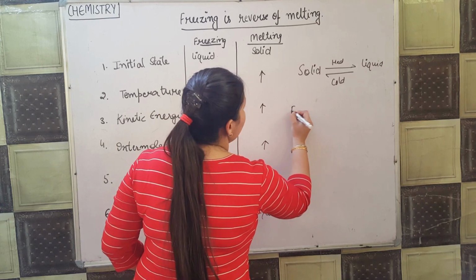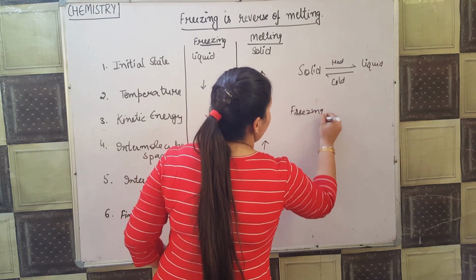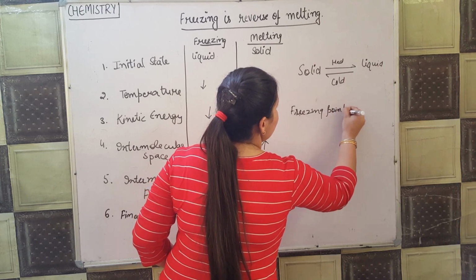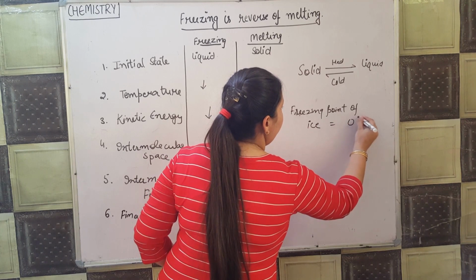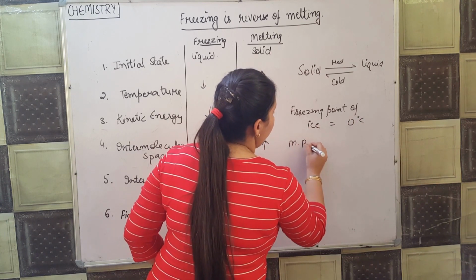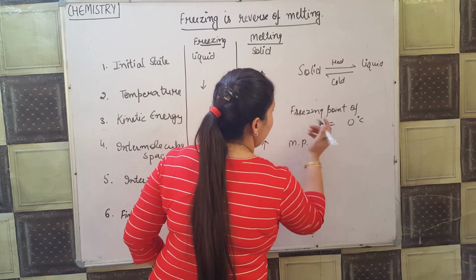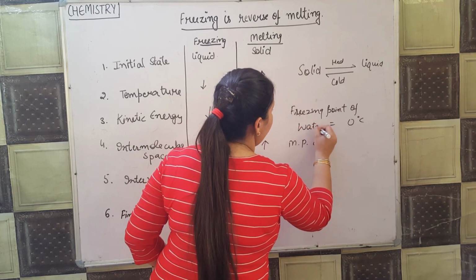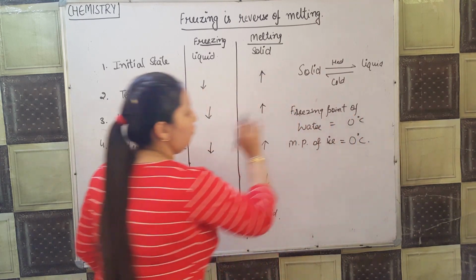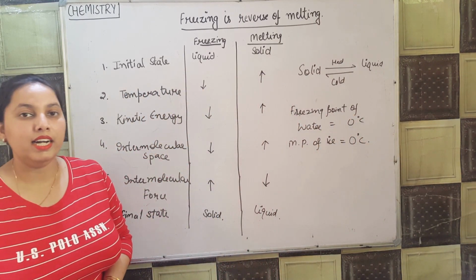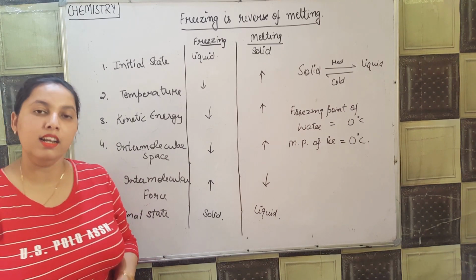Also, the freezing point of water is 0 degree, and the melting point of ice is also 0 degree. So from here we conclude that the freezing point and the melting point of a substance are the same.